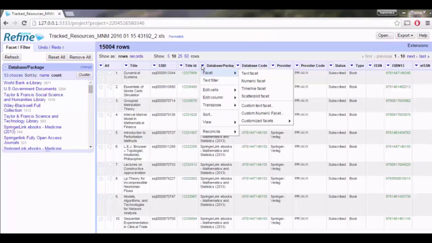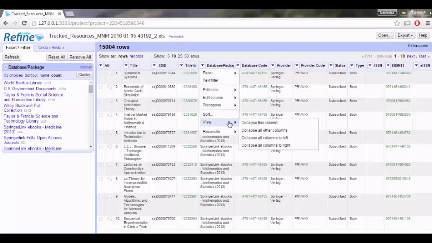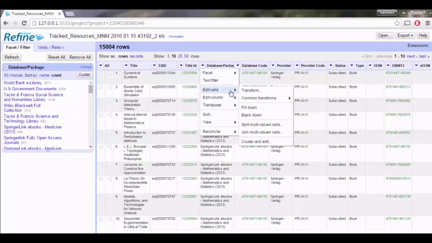In the same way, Google Refine provides different features like facets, transformations, transpose options and sort, everything to clean the messy data and to avoid the inconsistent data which is present in the columns.